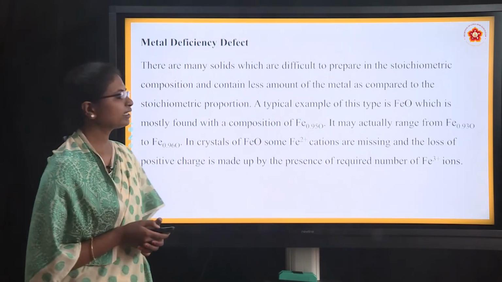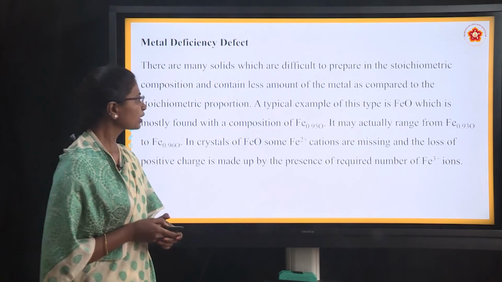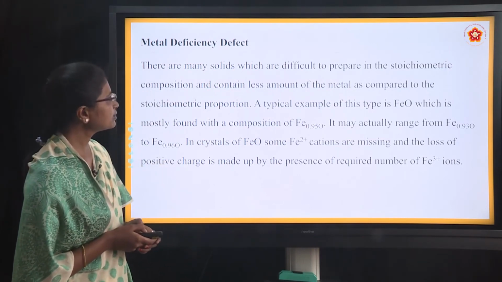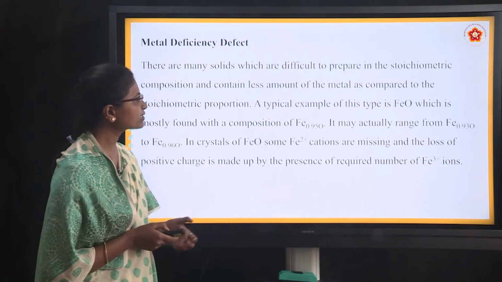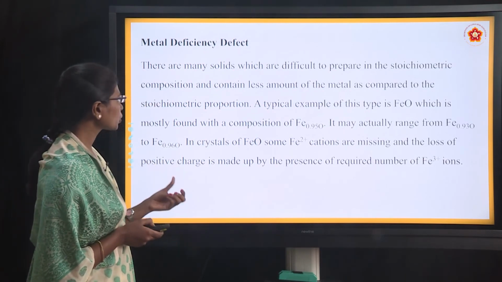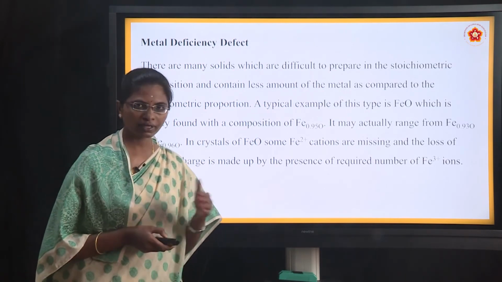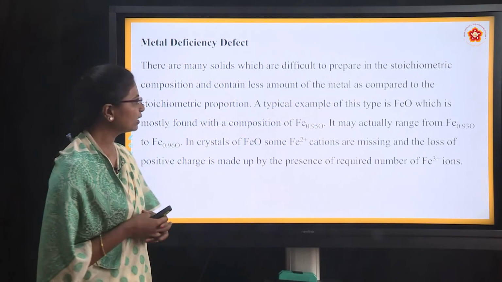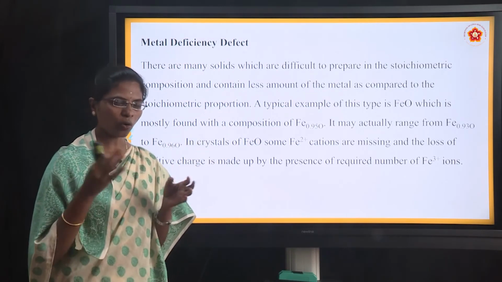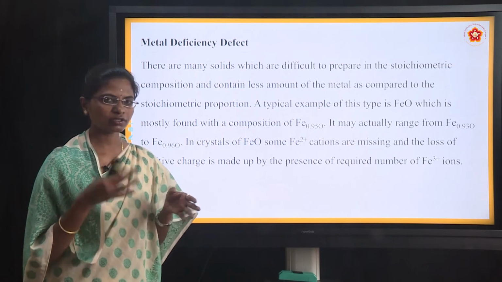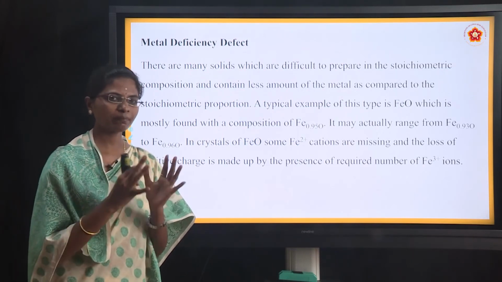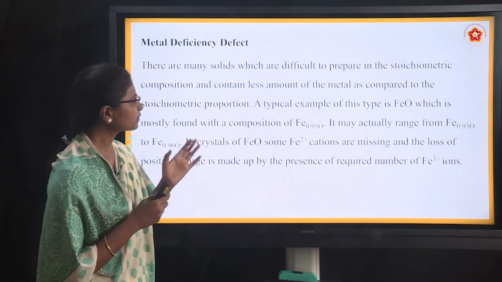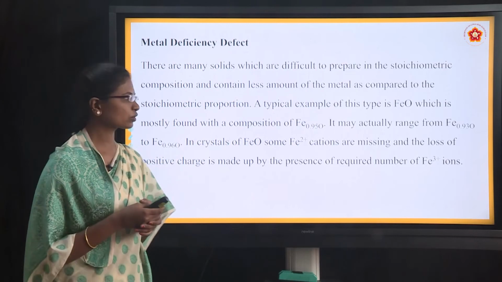Next one is metal deficiency defect. Here there are many solids which are difficult to prepare in the stoichiometric composition and contain less amount of the metal as compared to the stoichiometric proportion. We know when we are preparing a compound, it is very difficult to maintain the stoichiometric formula. When we consider all the elements, anions and cations, to produce one particular compound, it should have the stoichiometric formula, but sometimes it is very difficult to maintain that.